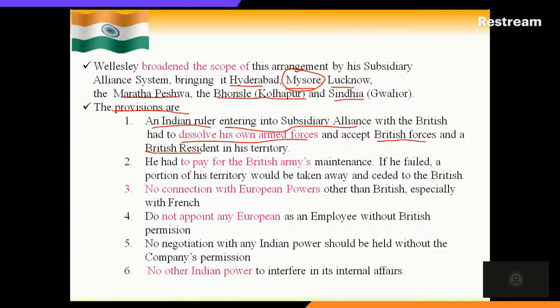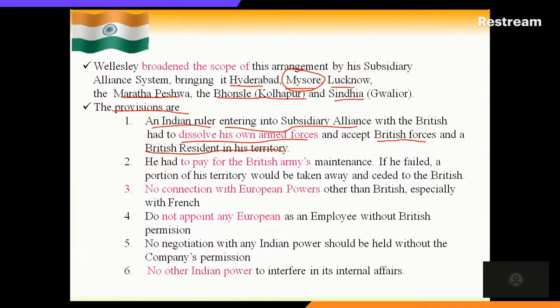So there are two things you have to arrange. One is you have to arrange a British resident in your own territory, and you should accept the British army or British force into your territory. This is the main provision.